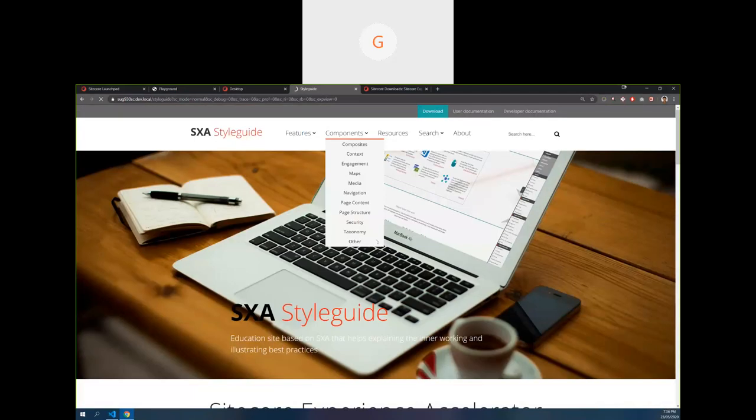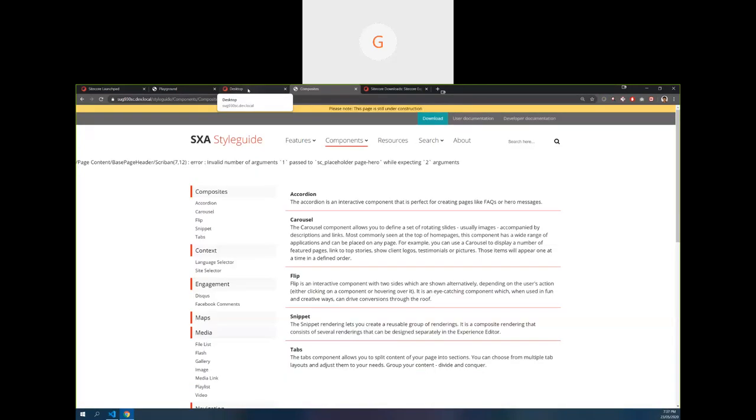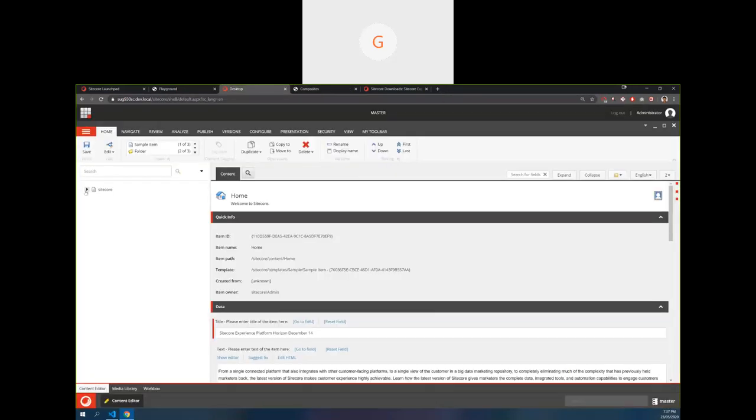Let's quickly see how the structure looks in Sitecore. This is a tenant which is already created, and this is the style guide site, a package provided by Mark, and both are open source modules.